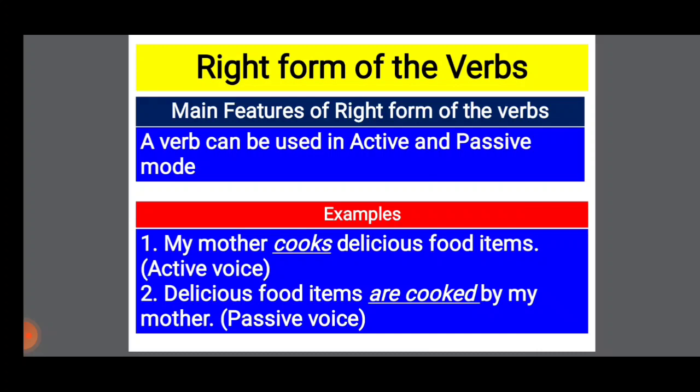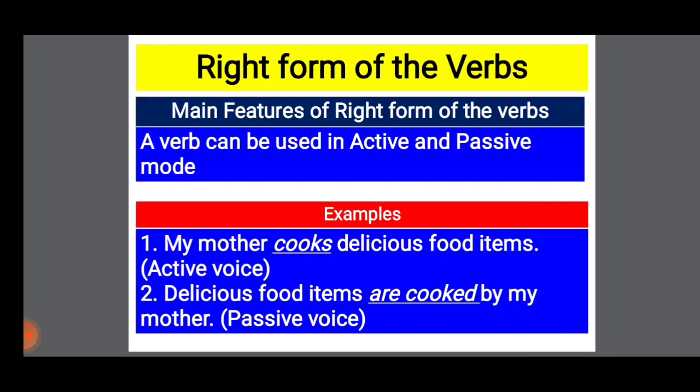Here the subject is my mother. Subject does the work himself or herself, so it is an example of active voice. And my mother cooks delicious food items. This is an example of present simple tense.